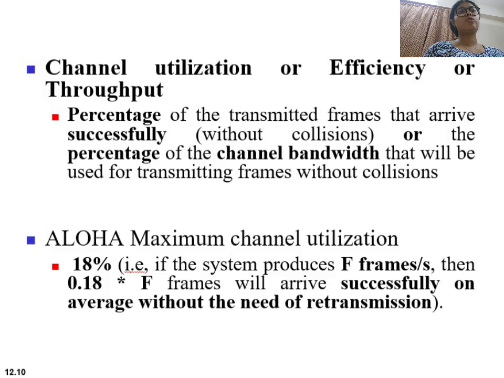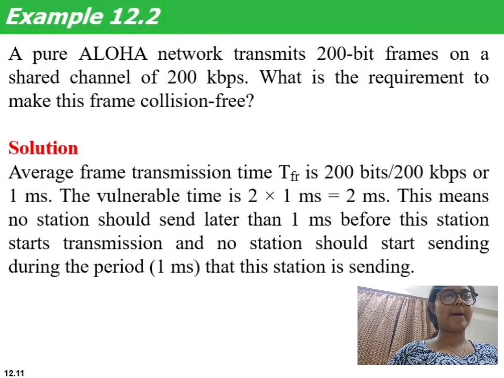The maximum throughput occurs when G is equal to 0.5. At that point, the maximum efficiency is about 18%. This means that only 18% of the transmitted frames are successfully received. Okay, so now let us solve this example.